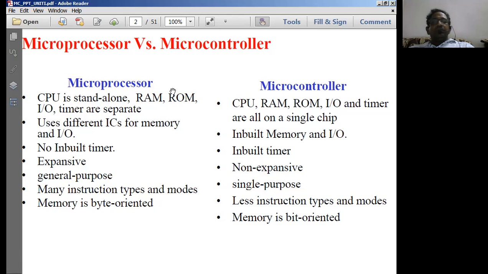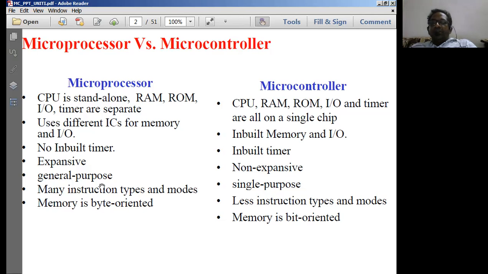The next, the more generalized meaning for microprocessor is general purpose. In our houses or in our colleges, we see PCs. A PC is meant for general purpose operations. What is the meaning of general purpose operations? Using the same PC, you can install and run various programs.